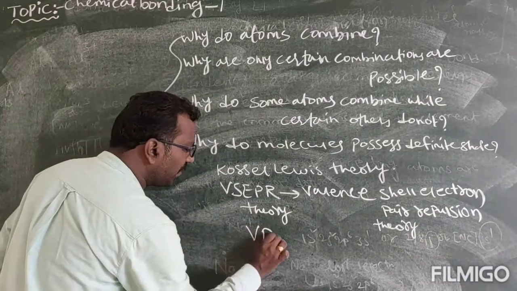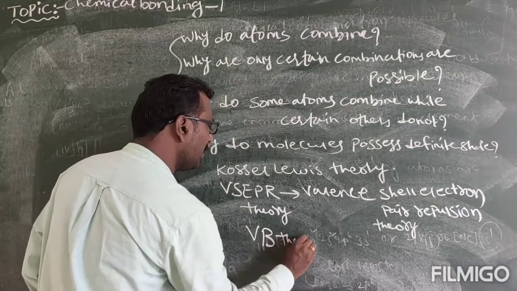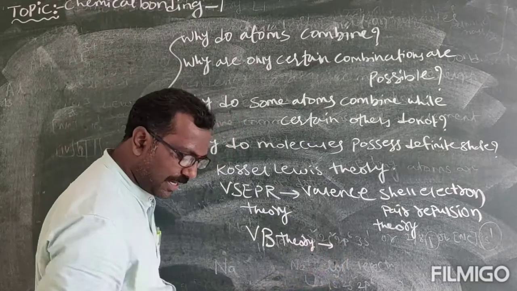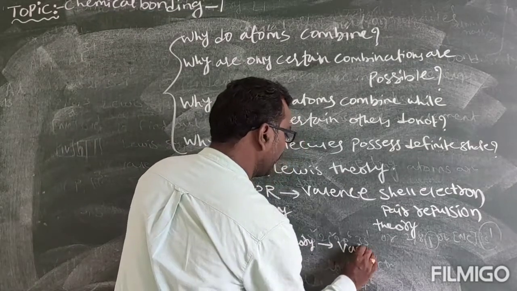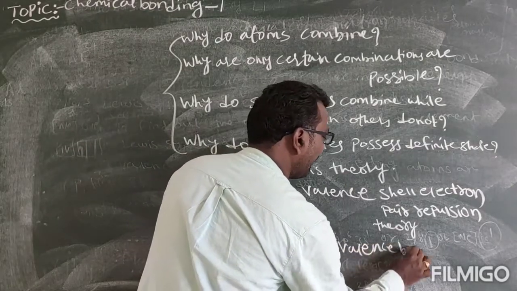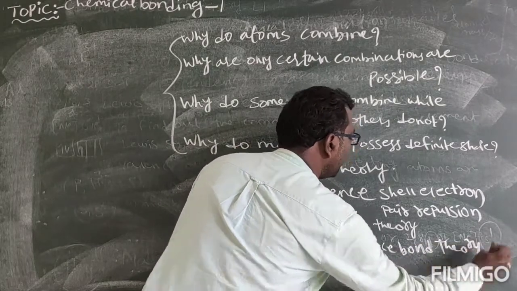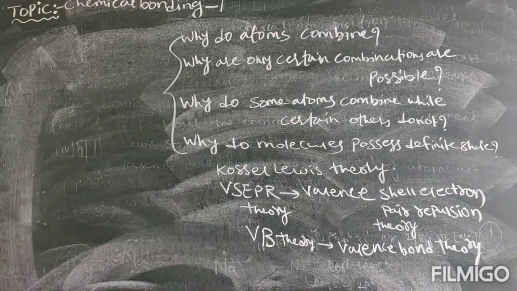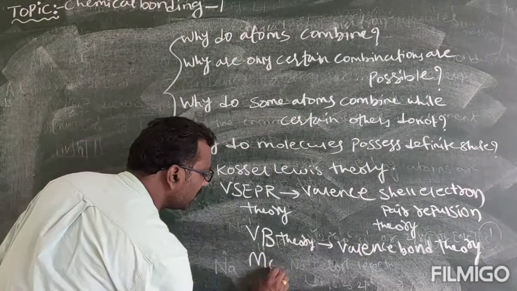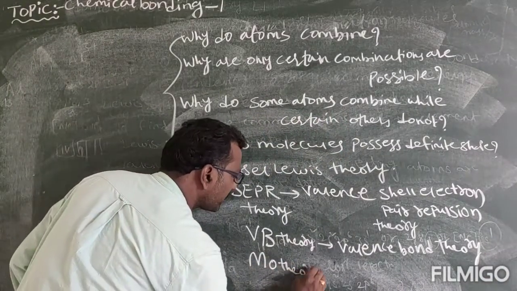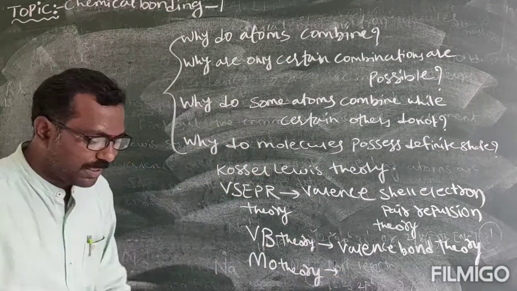And we have VB theory. What is meant by VB theory? That is valency bond theory. And we have MO theory, that is molecular orbital theory.